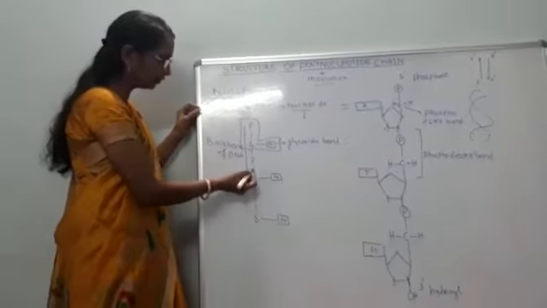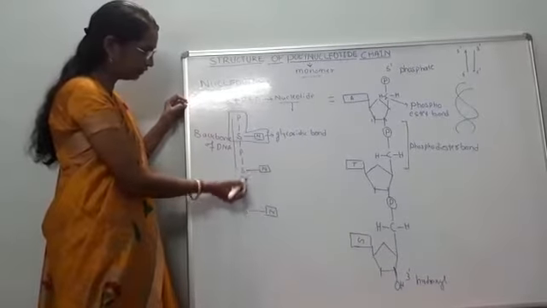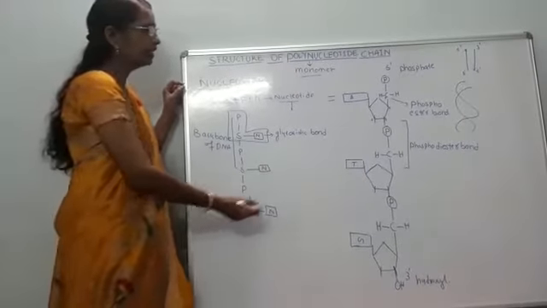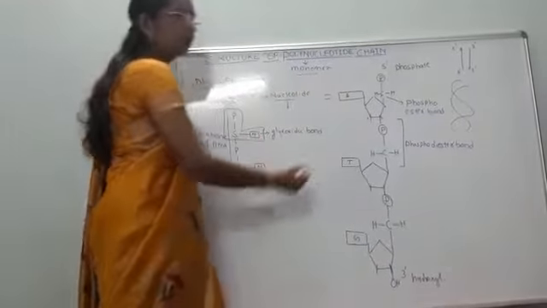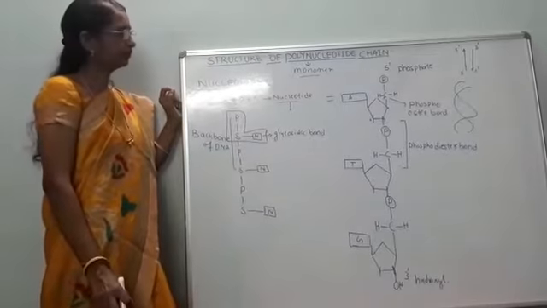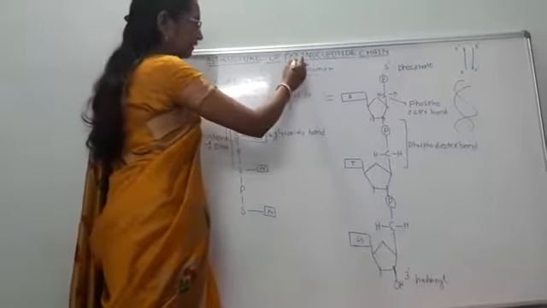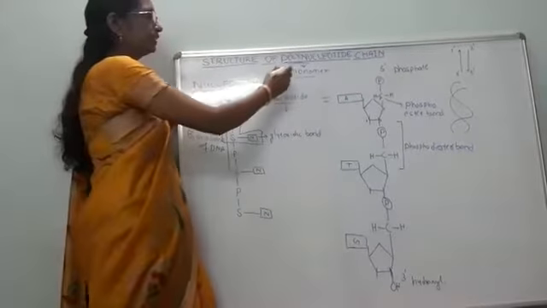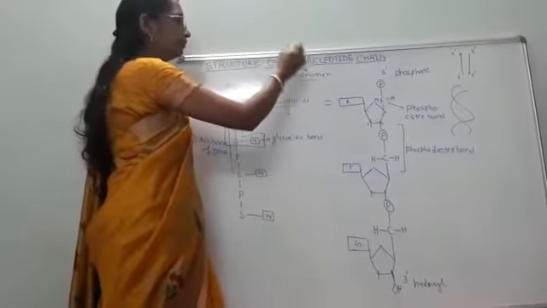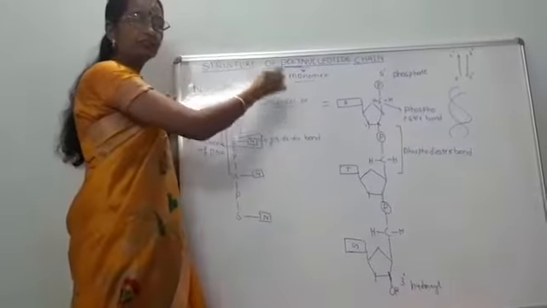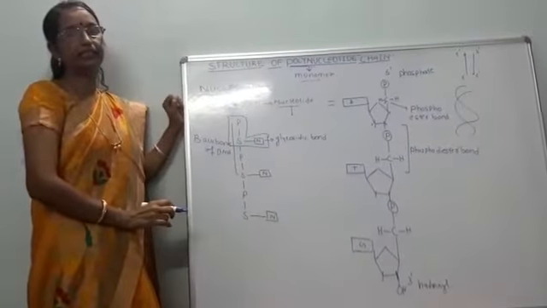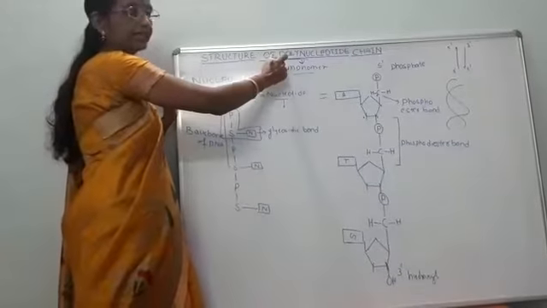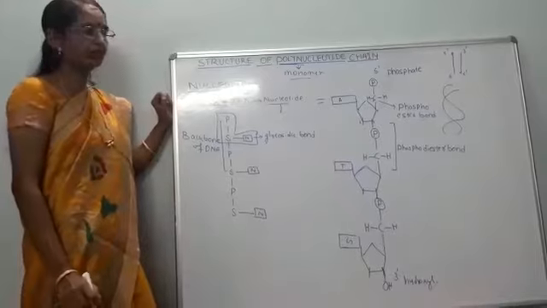Such a number of repeated nucleotides join together, fuse together to form a long chain, a polynucleotide chain. Okay. It is very clear to you what is polynucleotide. Polynucleotide chain is nothing but repeated units of monomers of deoxyribonucleotides. They are joined together to form a long chain called polynucleotide chain. This is the definition of the polynucleotide chain.